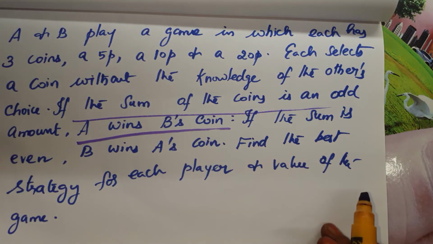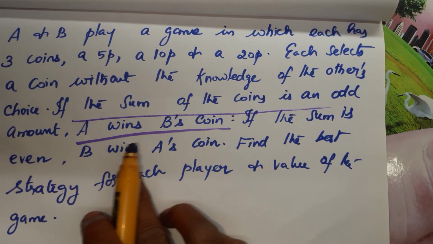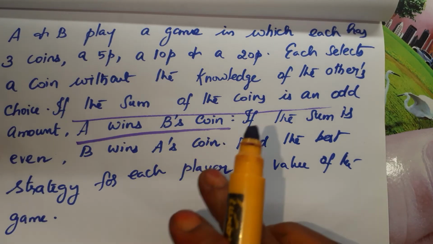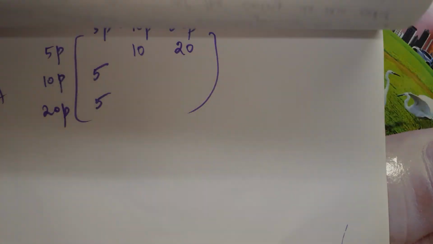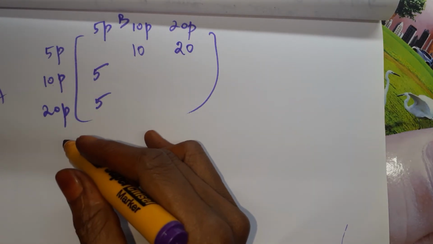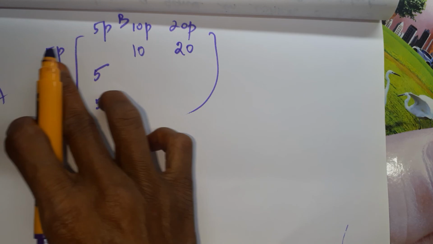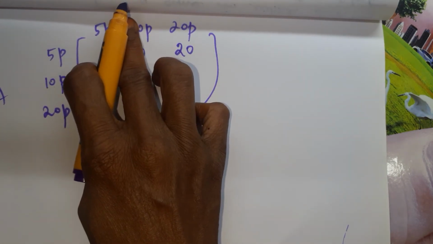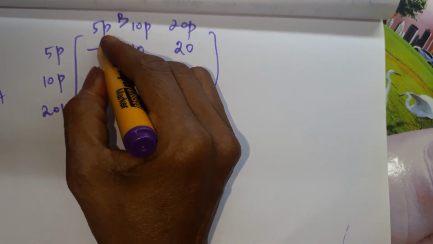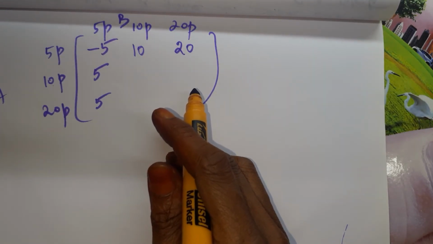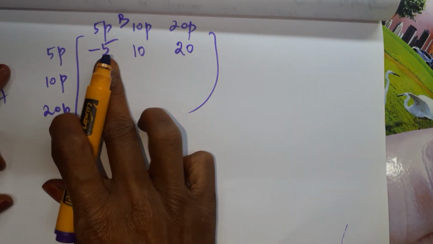If the sum is even, B wins A's coin. B wins A's coin means it is a loss for A. So we have to denote it by negative sign. 5 plus 5 is even, no. So this will be added in B's account. So it is a loss for A, minus 5. Minus 5, is it clear?